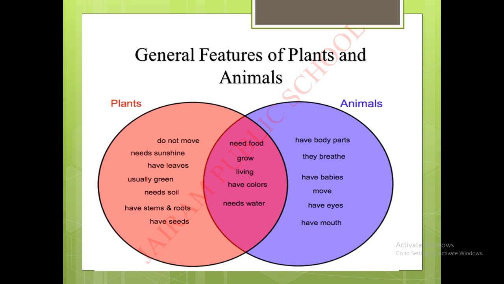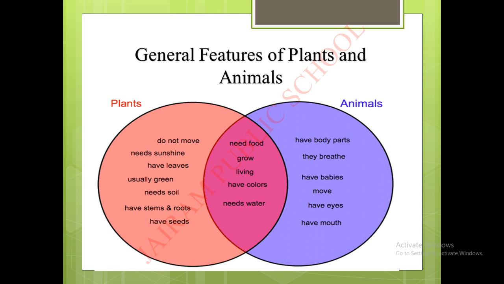Good. Next point. Plants have leaves and are usually green in color. Yes, we all know that plants have leaves and they are green in color. Next point. Plants need soil. Exactly. Plants need soil to grow and to stand erect. Correct. Next, plants have stem, roots, seeds, flowers, and fruits. We have seen many plants, they have all these points. Right.